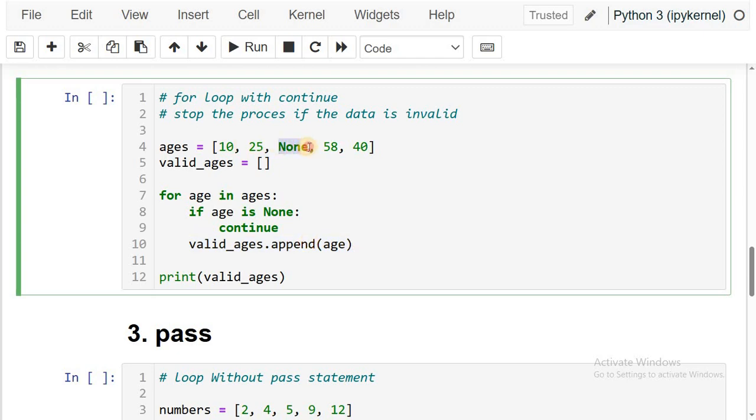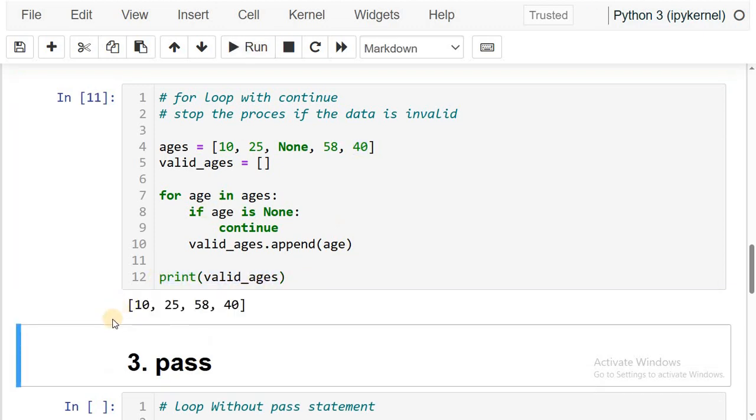In the third iteration, the age value becomes None, so the 8th statement becomes true. In the third iteration, continue will be executed, nothing but it cancelled the remaining statements of the third iteration. So the 10th statement will not be executed in the third iteration. The fourth iteration will be executed as usual. 58 will be appended to the valid_ages list, and in the next iteration 40 will be appended to the valid_ages list. And finally I want to print all valid ages.